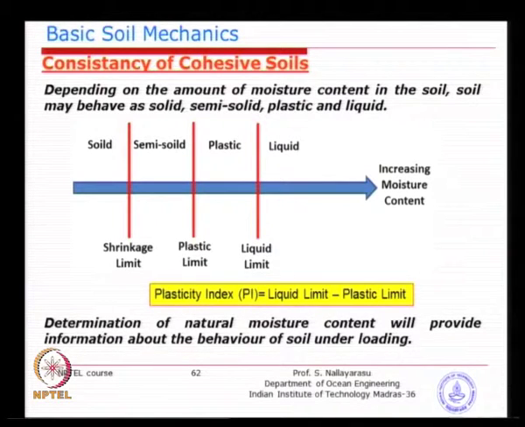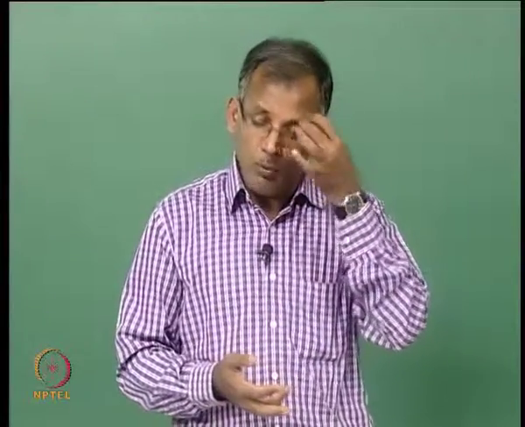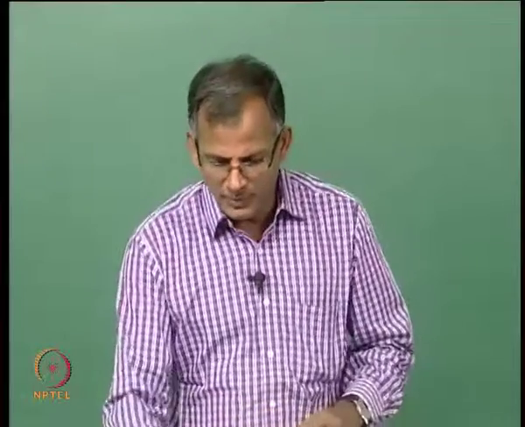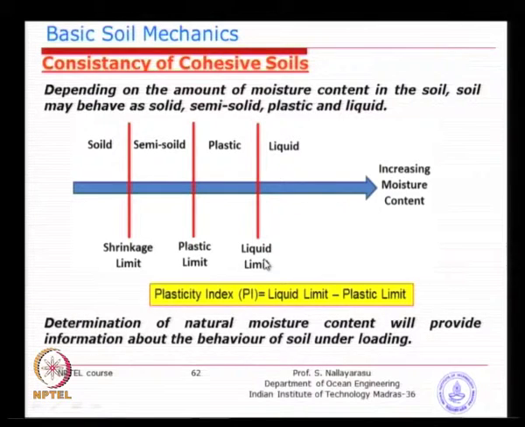So, how do we determine this, and what are these limits? Of course, finding out the moisture content in a soil is very easy. You can weigh them in a dry state and the natural state, and the difference will give you the natural moisture content. But the limits of demarcation, whether it is a semi solid or plastic state or liquid state, come from an empirical method, of course devised by past researchers. Several methods are there. We will just discuss one of the methods which will give an idea. So, basically we want to do plastic limit and liquid limit determination based on two methods. One is the Casagrande method, the other one is the Falcone method.